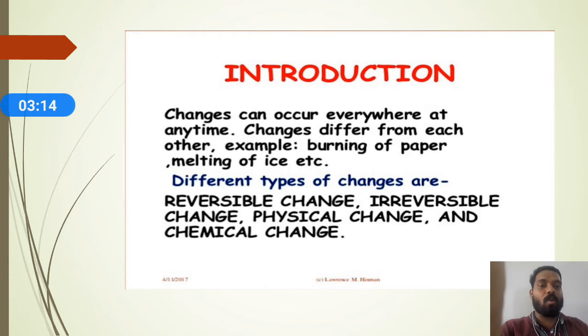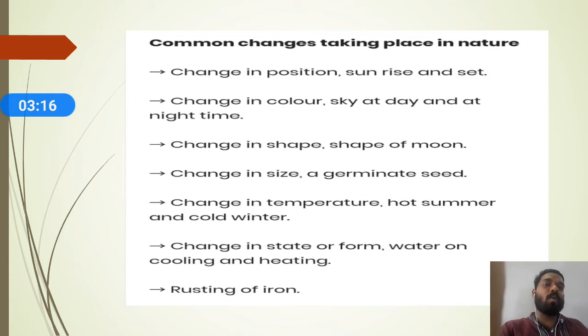Next we will move on. Let us see some common changes taking place in our surroundings in nature. What are the common changes? You can see the change in position. Change in position means, for example, sunrise and sunset. In early morning you can see that the sun rises. In the evening the sunset takes place, around 6 o'clock, 6:30 or 7 o'clock, you can see the sunset.